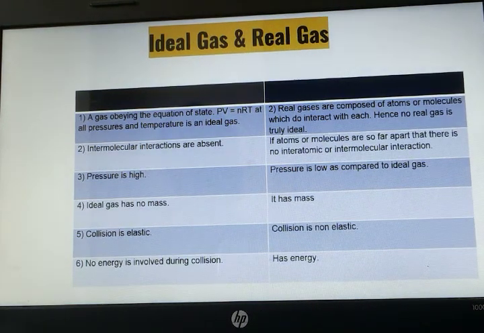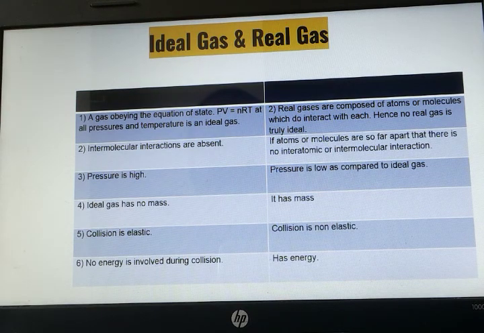Now we will see the difference between ideal gas and real gas. An ideal gas, which we have already studied, is a gas obeying the equation of state PV = nRT at all pressure and temperature. Real gases are composed of atoms and molecules which interact with each other. There are no real gases that are truly ideal because they always interact with each other.